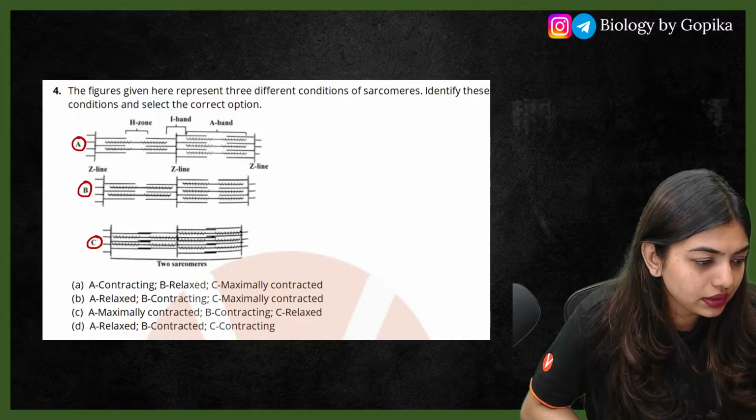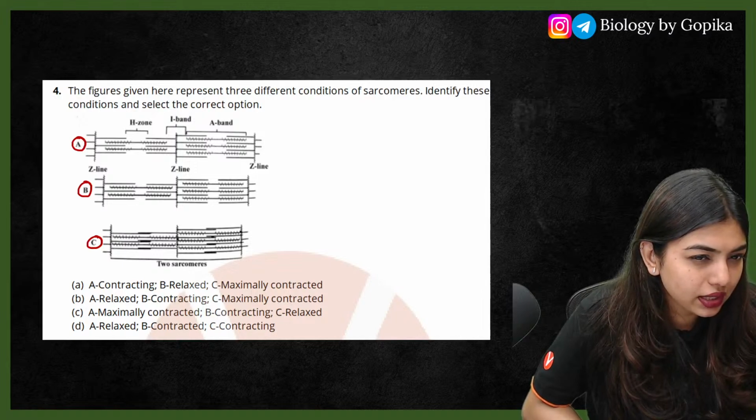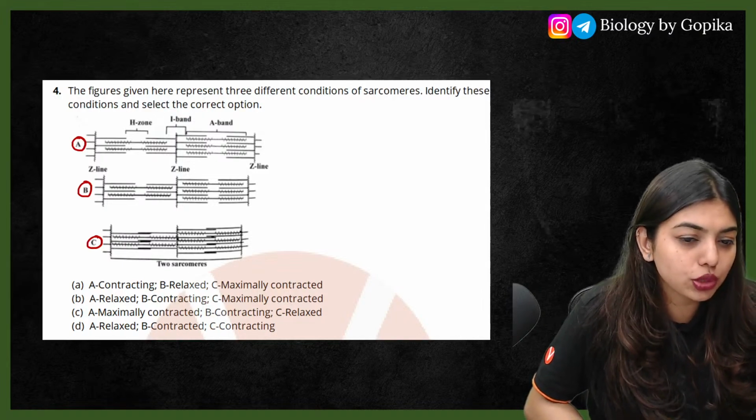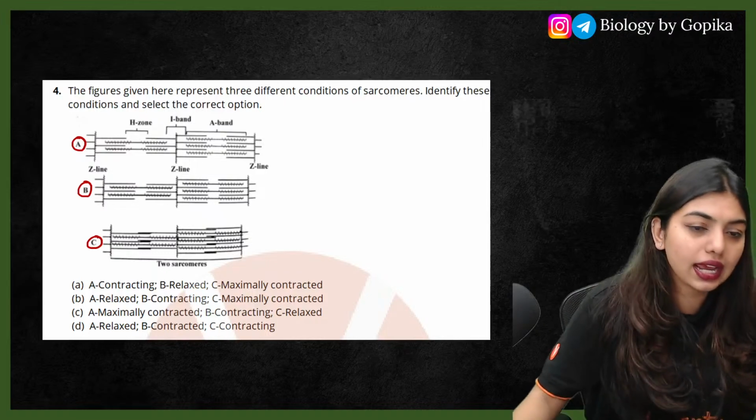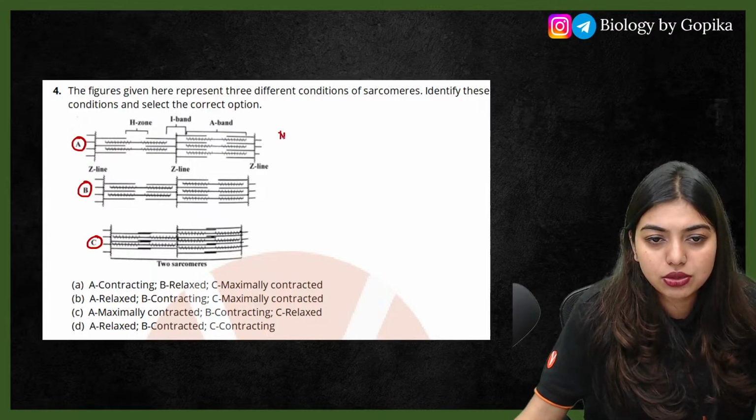Okay, Mohammed. Yes. Check properly. First A, B, C. It should be in order. You have to answer in order. Again, an NCERT based question.